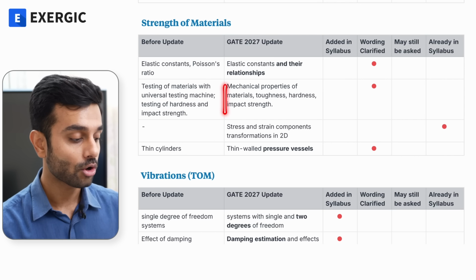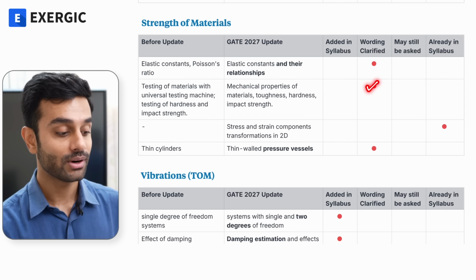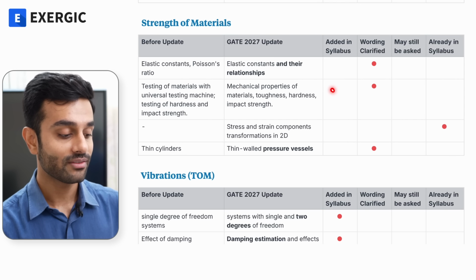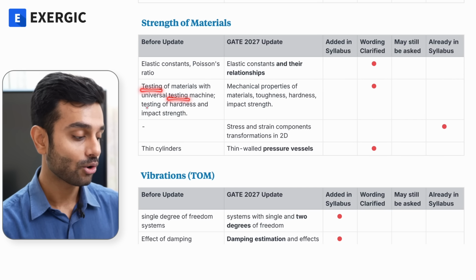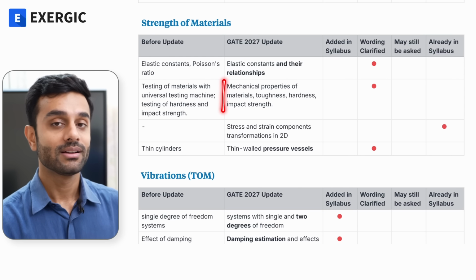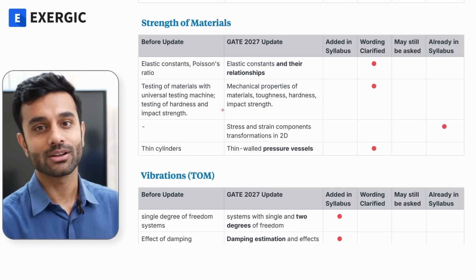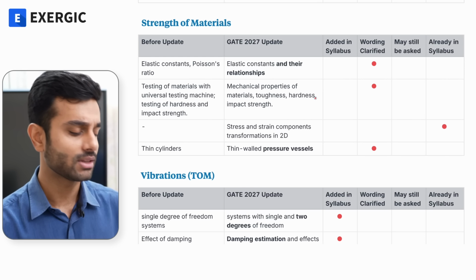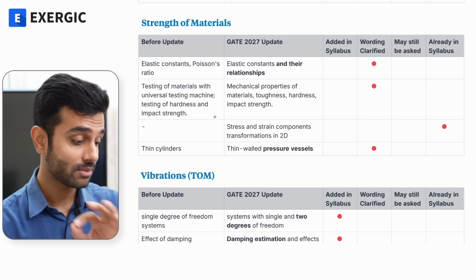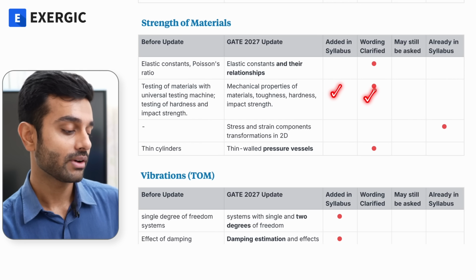In fact, this topic has been extended. So that's why I'm putting it in wording clarified. In fact, I could have put it under added in syllabus, because now other than testing, there are a lot more things which you need to know about as per the GATE syllabus. We were already discussing all the other things in the course. So as such, in the course, no other addition is required. We have thoroughly discussed all the things, but now scope has expanded and not reduced. Keep this in mind. So it is in fact a point of added in syllabus as well as wording clarified.